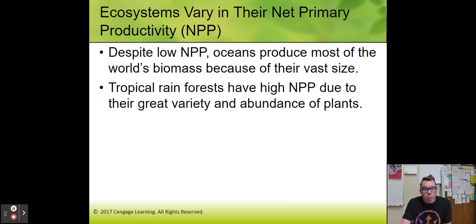Now tropical rainforests, number 15, have a very, very high NPP due to their great variety and the abundance of the plants. So basically, they just have a ton of life there. The highest biodiversity in the world is in the tropical rainforests.